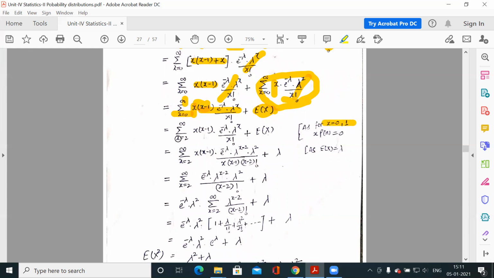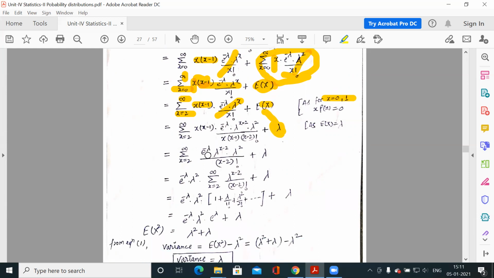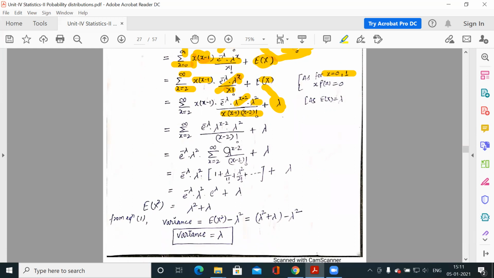So we are starting the term summation from 2 to infinity. So x minus 1 into something, expected value of x, and what is expected value of x? Lambda. It is mean, so mean is lambda. Now here factorial x can be written like x into x minus 1 into x minus 2 factorial. Similarly, lambda to the power x can be written like lambda to the power x minus 2 into lambda square.